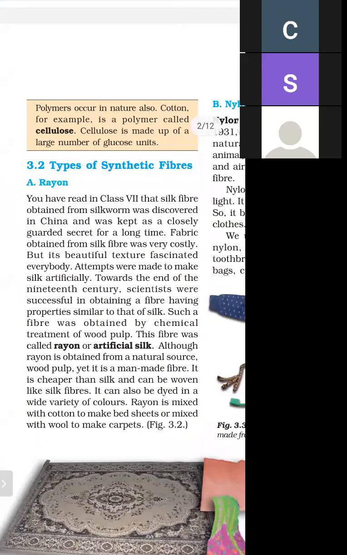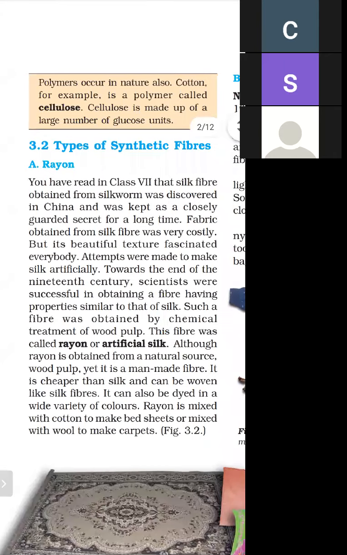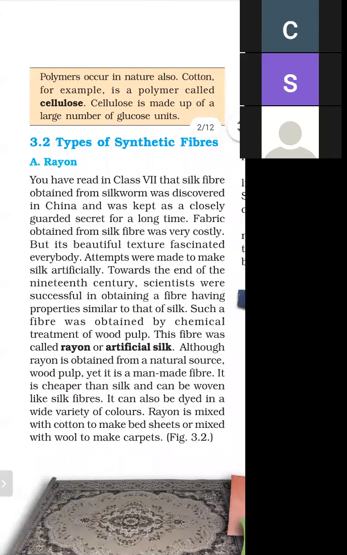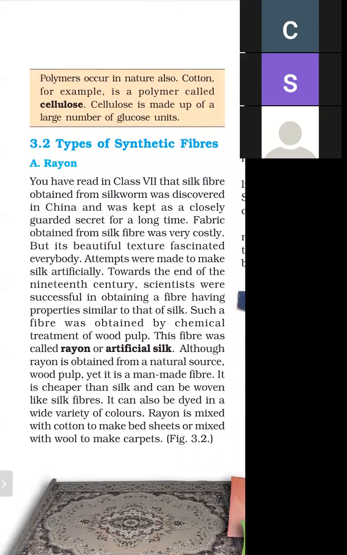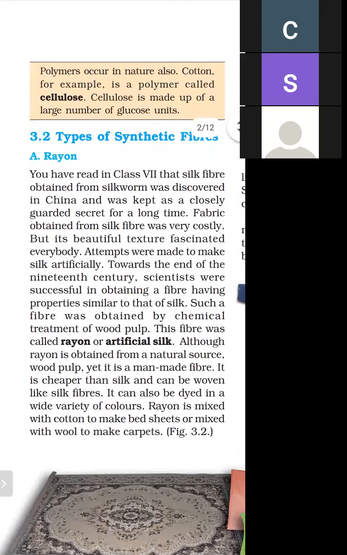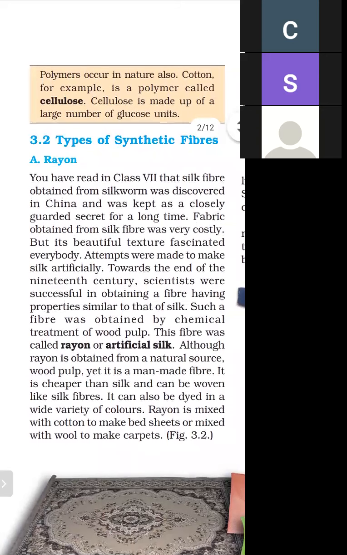Firstly, we will study what is meant by rayon. You have read in class 7 that silk fiber obtained from the silkworm was discovered in China and was kept as a closely guarded secret for a long time.